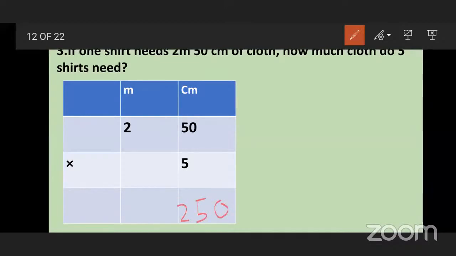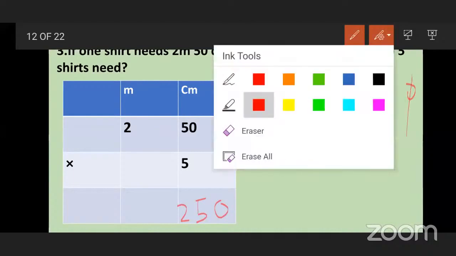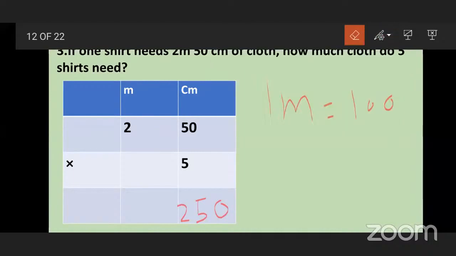But see students, here 1 meter means 100 centimeters. So that's why this 2 we have to carry forward here.